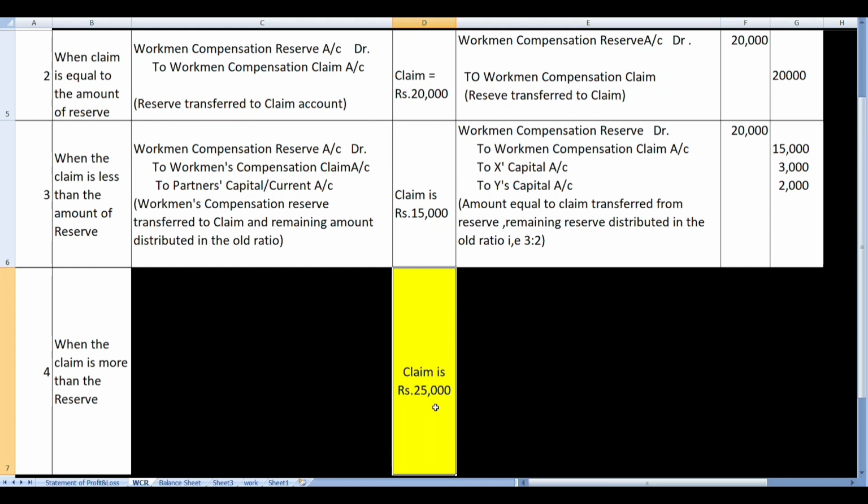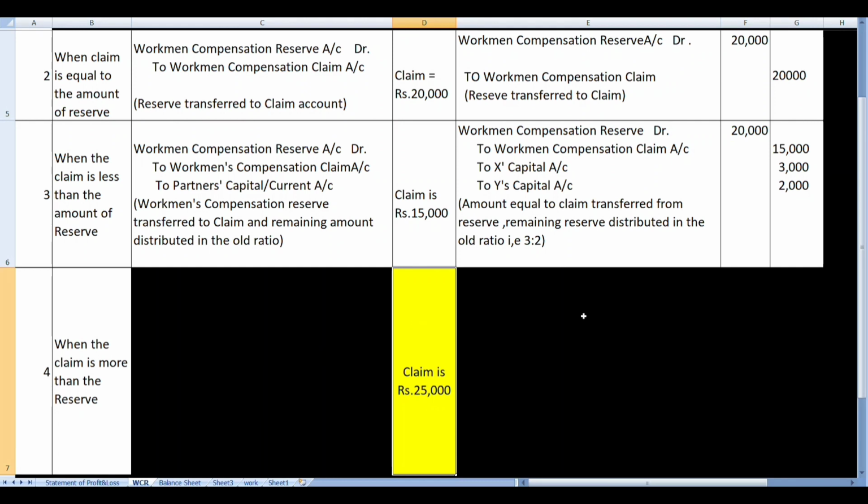But since the reserve is not sufficient, reserve is only 20,000 while the claim is 25,000. So the balance amount of 5,000 for adjusting the total claim of 25,000 will be adjusted by debiting revaluation account, because that will be a loss which has to be taken from revaluation account and then further adjusted to partners' capital account. How will we frame the journal entry?